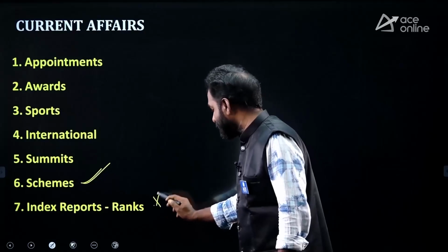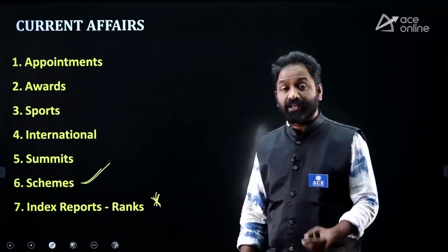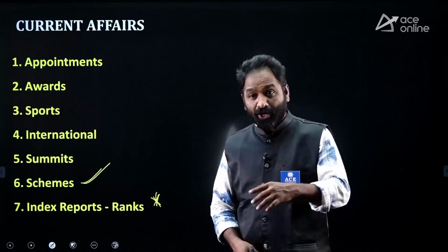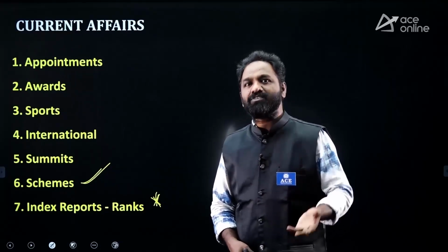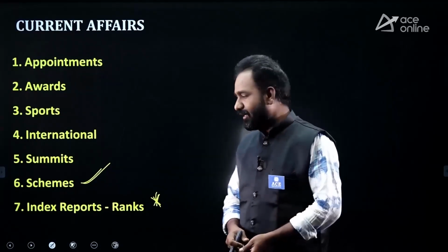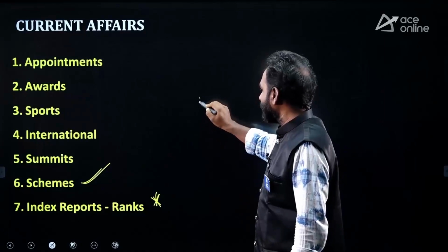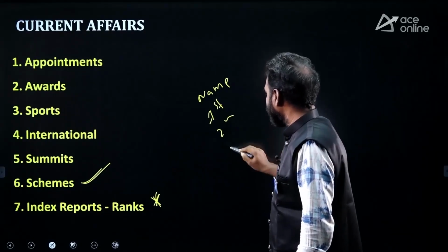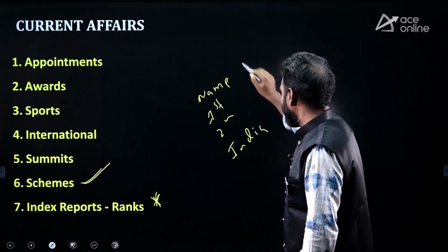Indexes and reports. This is a must. You have to remember them: democracy index, press freedom index, corruption index, environmental performance index, passport index, like that. In the index you have to remember the index name, the first country, the second country, and what is the rank of India. You have to remember.